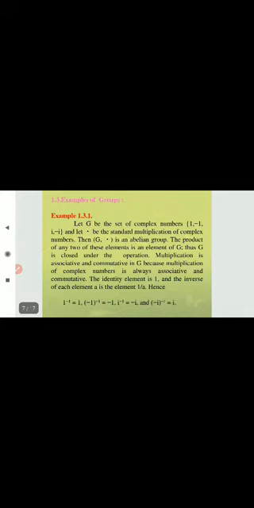Next, let G be the set of complex numbers 1, minus 1, i, minus i, and let dot be the standard multiplication of complex numbers. Then G comma dot is an abelian group. The product of any two of these elements is an element of G. Thus G is closed under the operation.